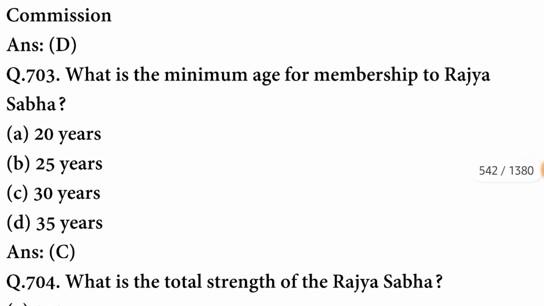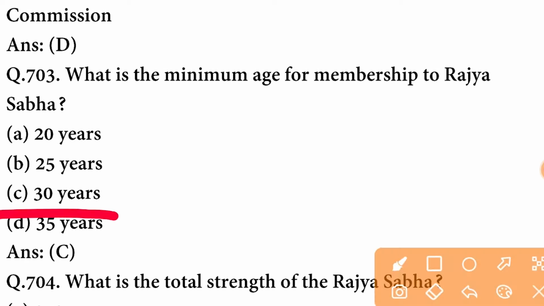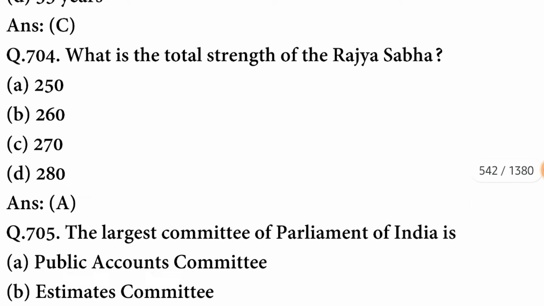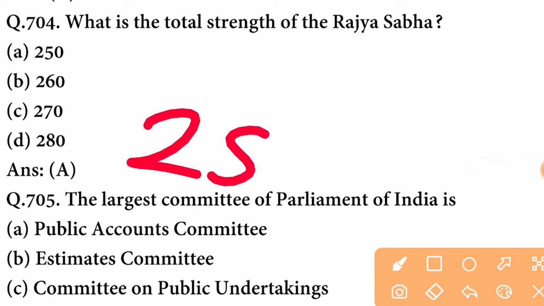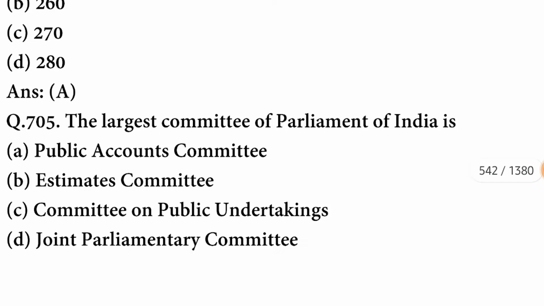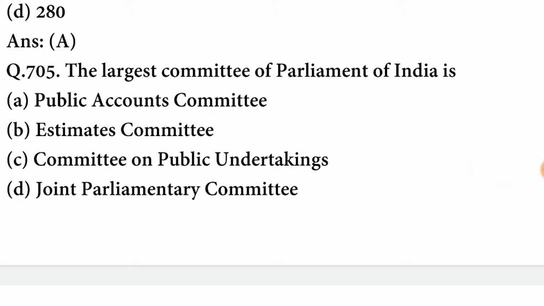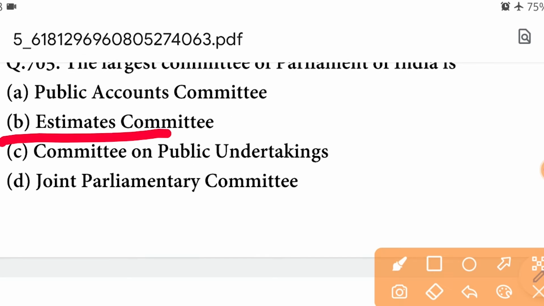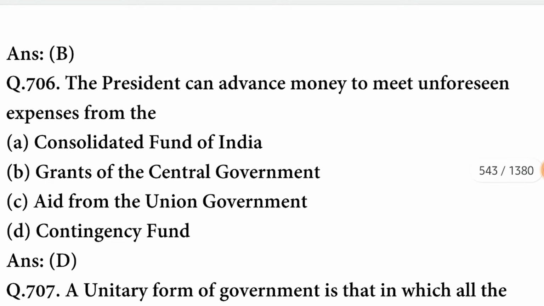What is the minimum age of membership to Rajya Sabha? The minimum age is 30 years. The option is correct. What is the total strength of Rajya Sabha? Total strength of Rajya Sabha is 250. A option is correct. The largest committee of Parliament of India is the Estimates Committee. B option is correct.